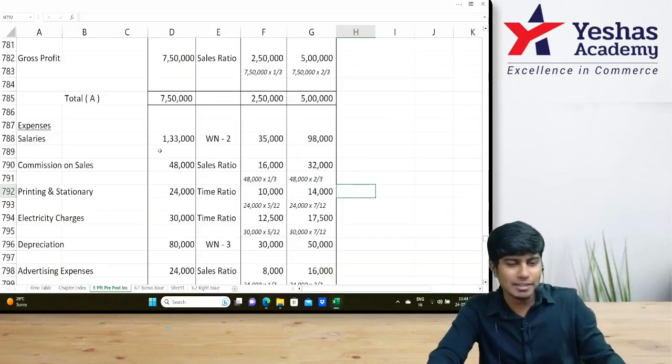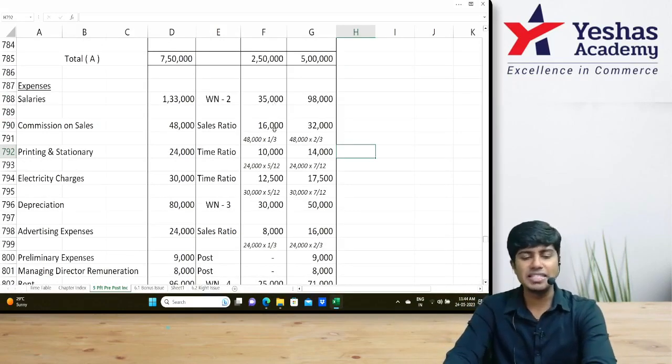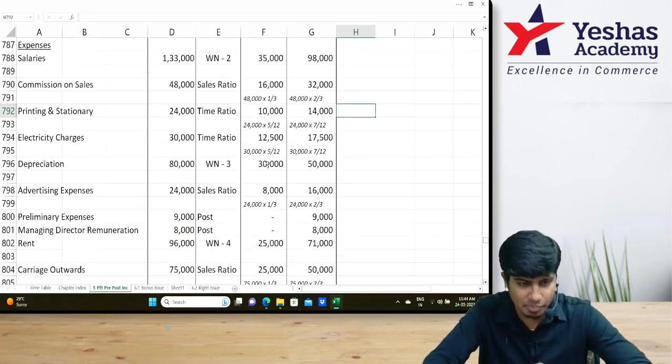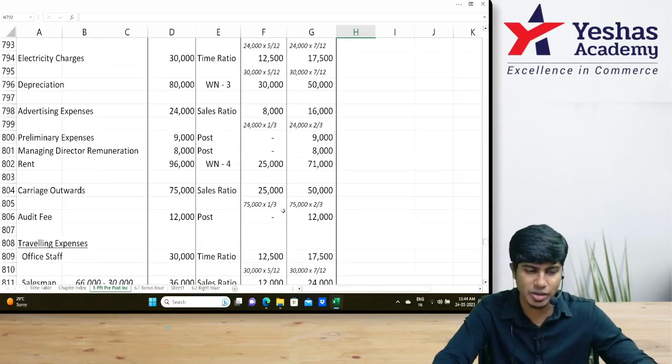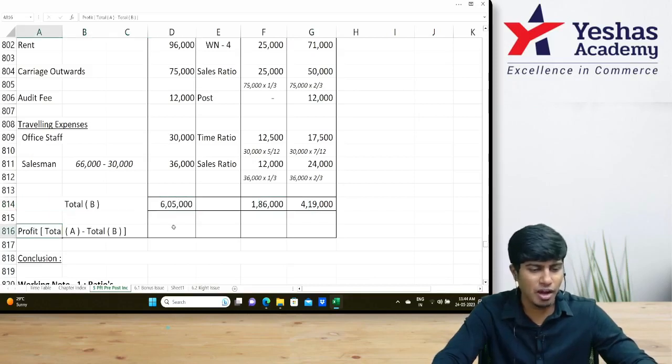Done. That's it, guys. Take the total. Take the calculator. 35 plus 16 plus 10 plus 12,500 plus 30 plus 8 plus 25 plus 25 plus 12,500 plus 12,000. 186, 419, 6 lakh 5. Profits, you'll get it as 145, 64 and 81.